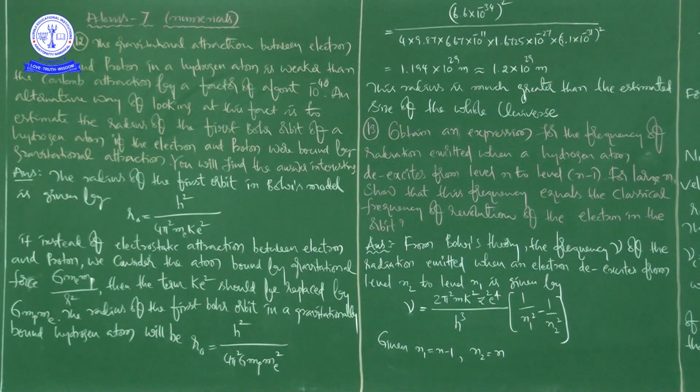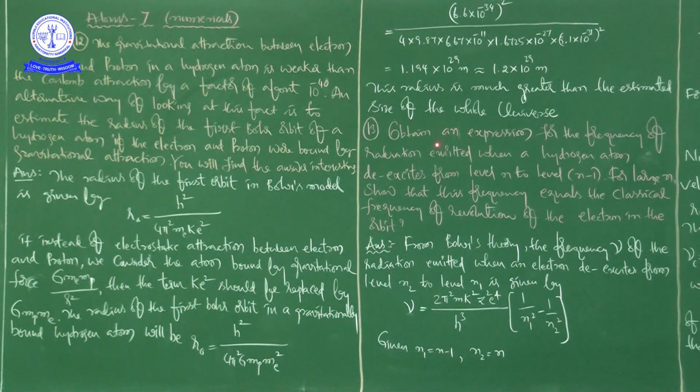So this is the radius of the first Bohr orbit in a gravitationally bound hydrogen atom, that is 1.2 into 10 to the power of 9 meters. Okay, next question.